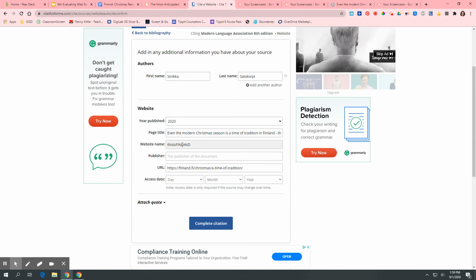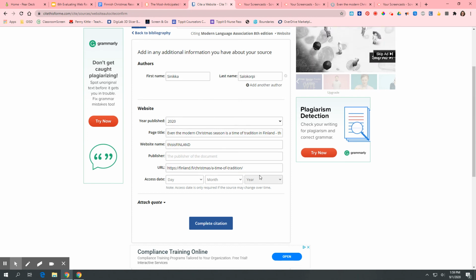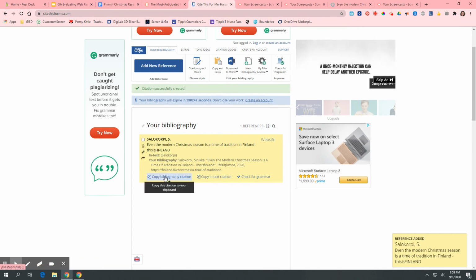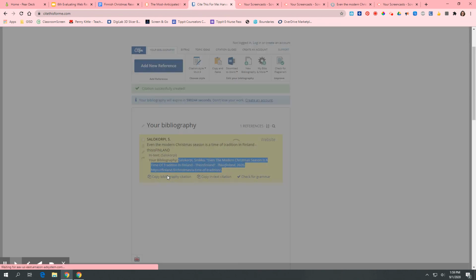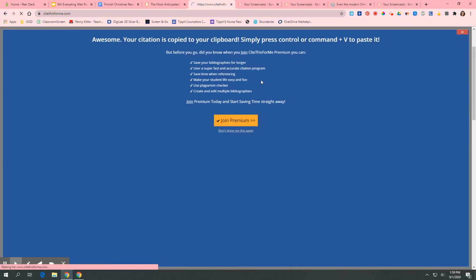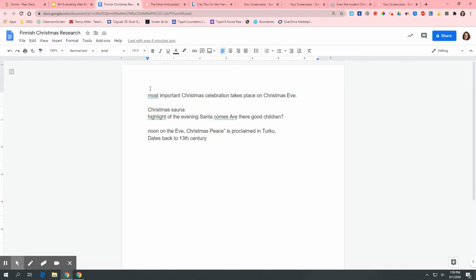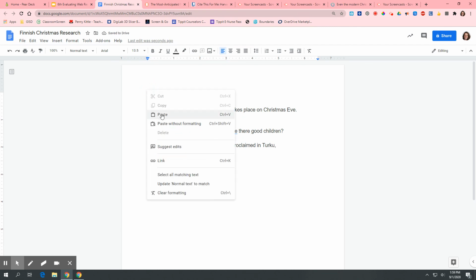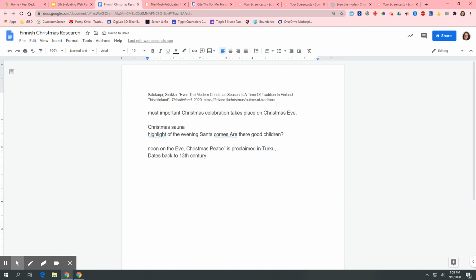The page title, the website name, the author, the URL, that's your web address, that's the most important part. Okay, complete citation. And there's your bibliography, okay? So we're just going to copy bibliography citation. No, I don't want to pay for you. And then I am going to paste it right here at the top. That tells me that everything that I wrote underneath it came from this website, okay?